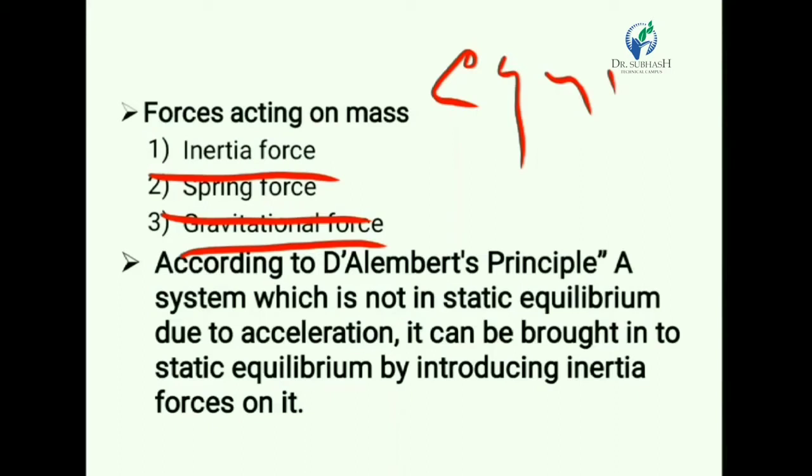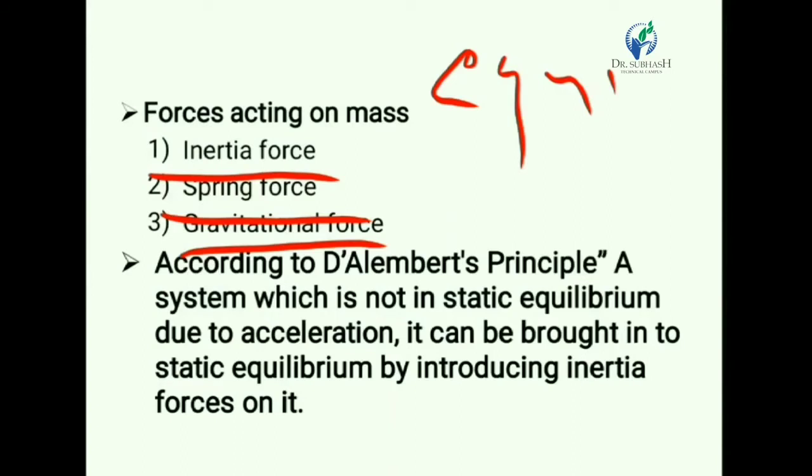Now, first of all, let us discuss D'Alembert's principle. If any system is not in static equilibrium because of acceleration, then we can bring this system into static equilibrium by applying inertia forces on it.